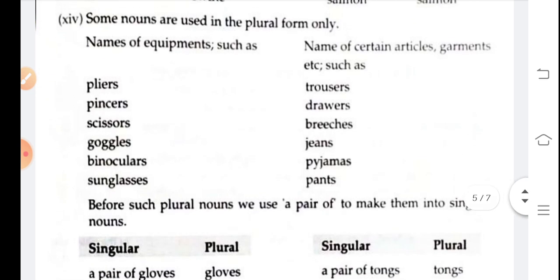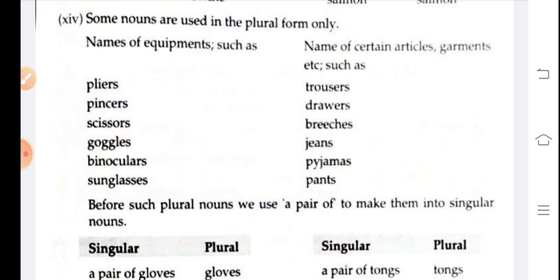Some nouns are used in the plural form only. Okay, so students, some nouns are given in plural form. You don't have to change them, you have to write the same word: pliers, pincers, scissors, goggles, binoculars, sunglasses. So these all are plural words.